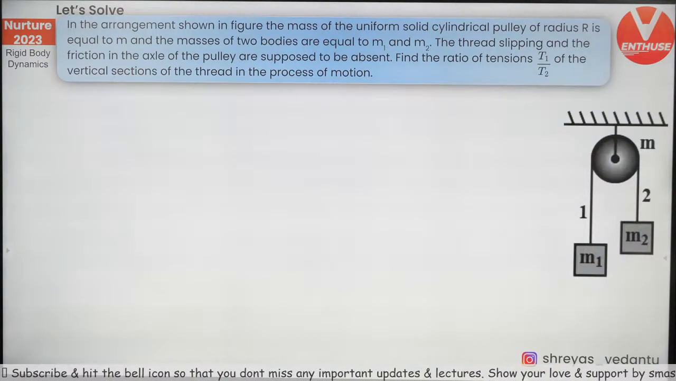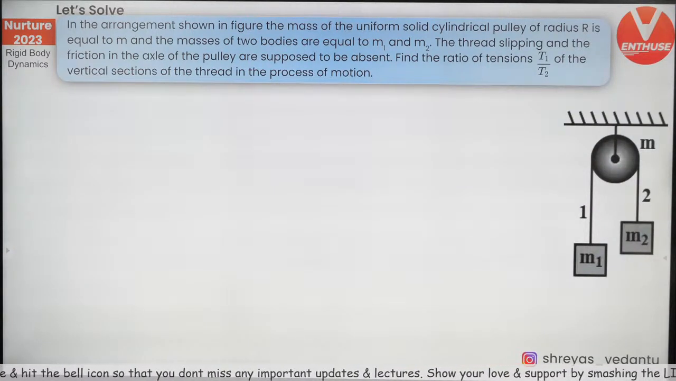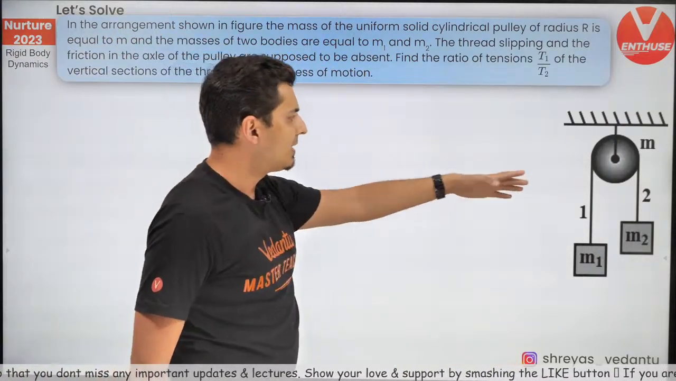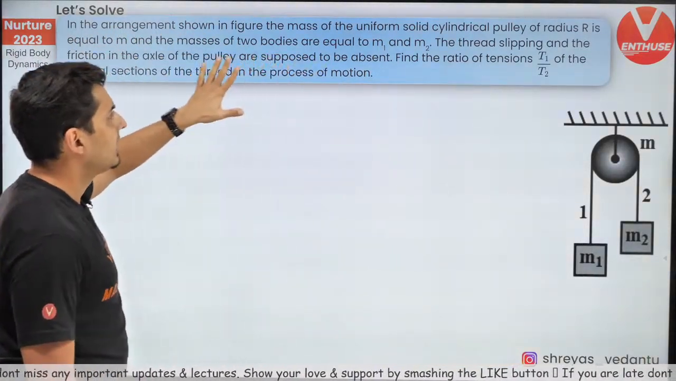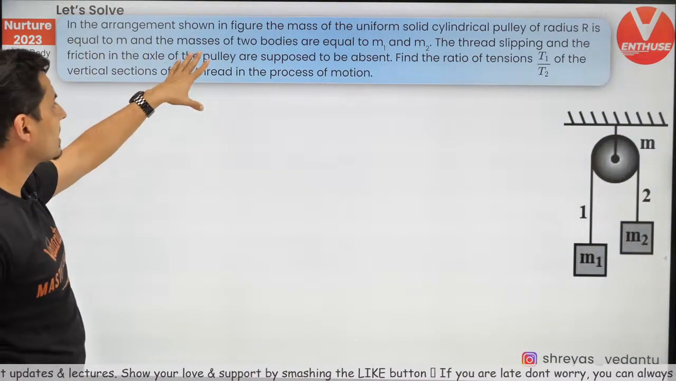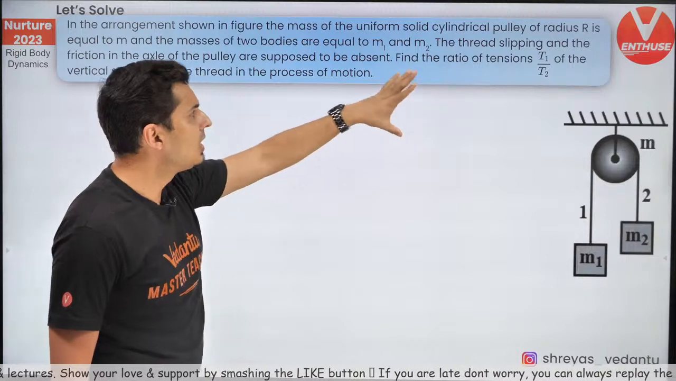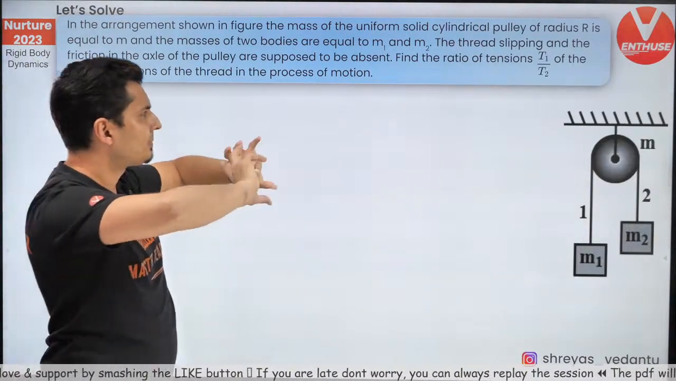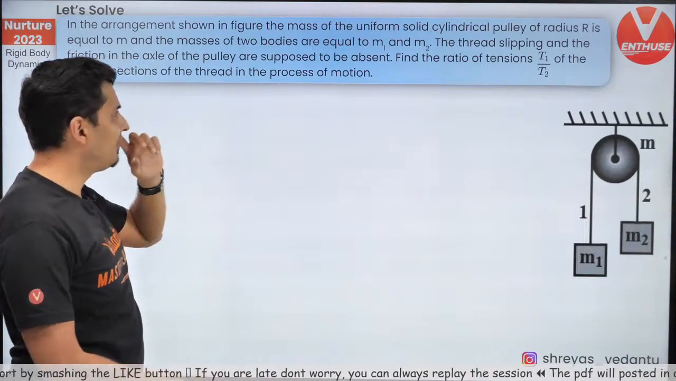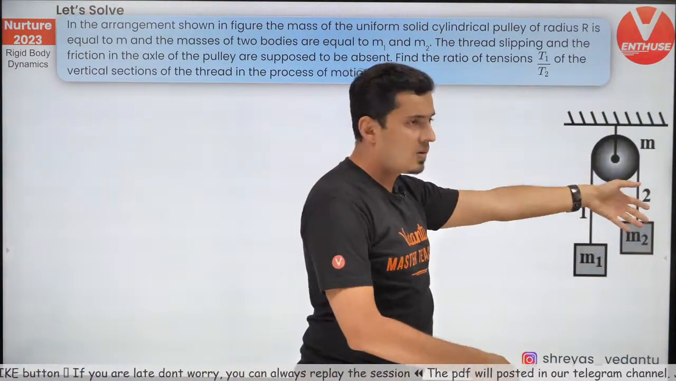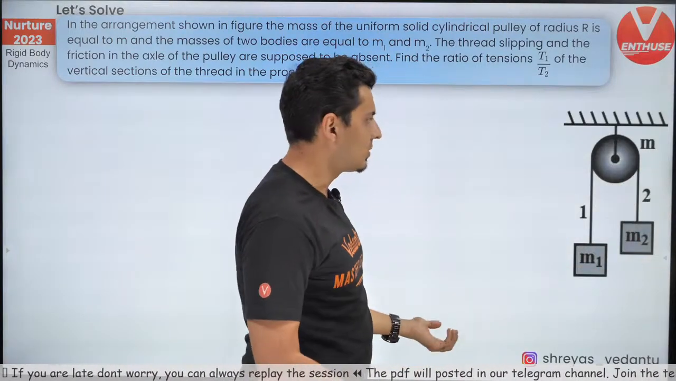It's a beautiful question which has come up on your screen. So read the question carefully. In this arrangement, the masses are uniform. The pulley is of some radius and has some mass m. The masses of the two bodies are m1, m2. The thread does not slip, and that's why the pulley rotates with it. Find the ratio of T1 by T2 in the threads because of these scenarios.